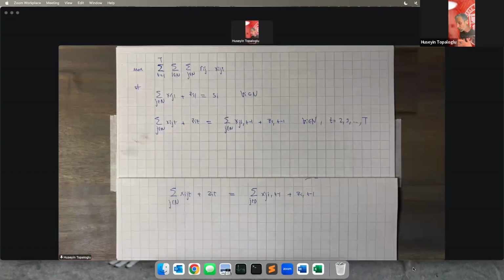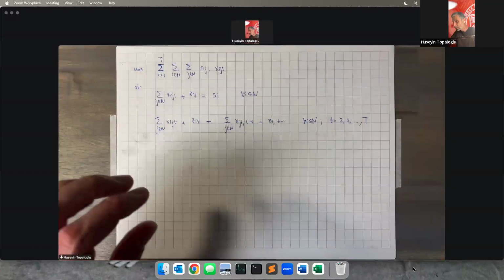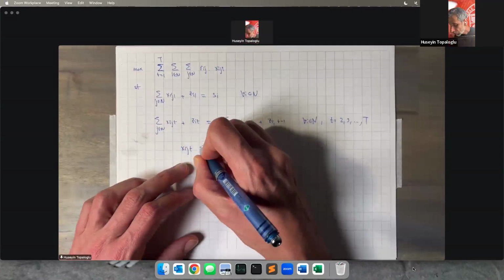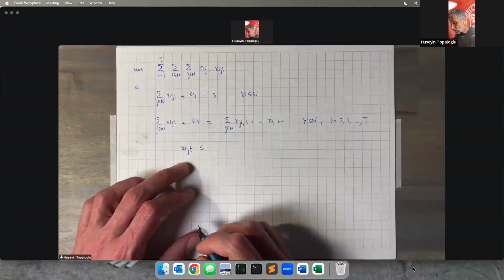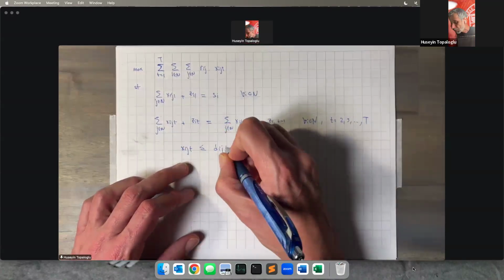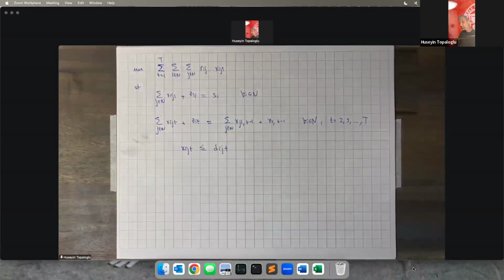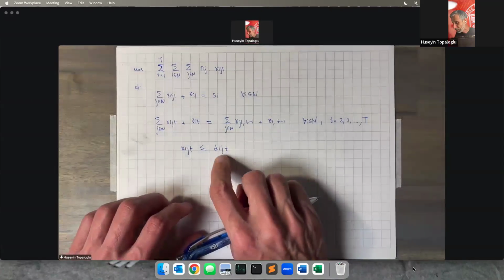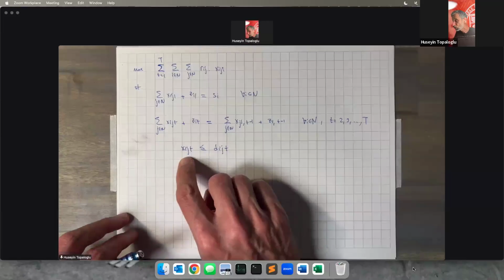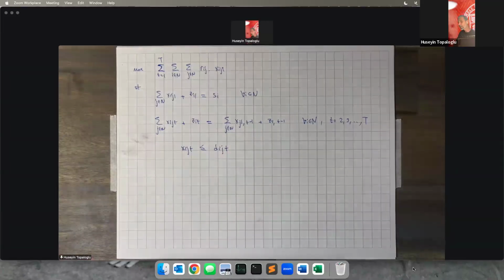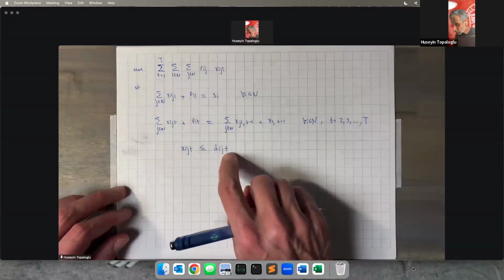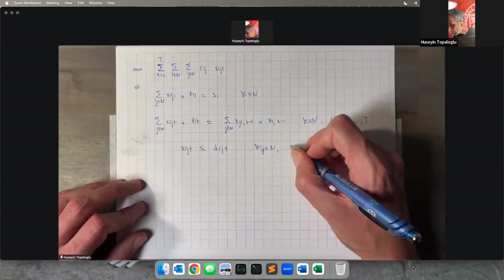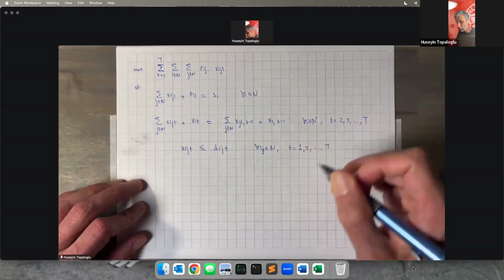We don't have an infinite number of loads on every day, so we need a constraint that says the total number of drivers who carry a load from location I to J on day T should be less than the number of loads available to be carried from location I to J on day T. This is part of our problem data. We have this constraint for every origin destination pair and for every day in our planning horizon.